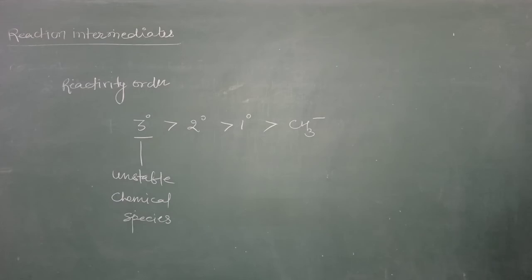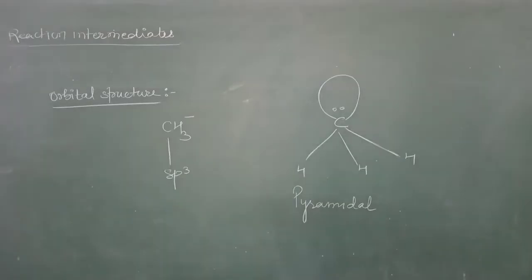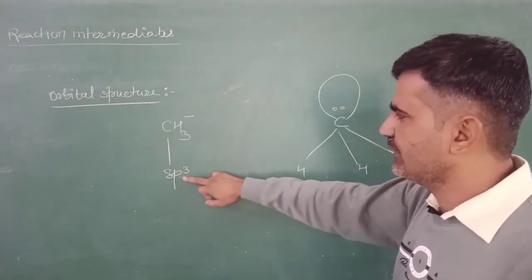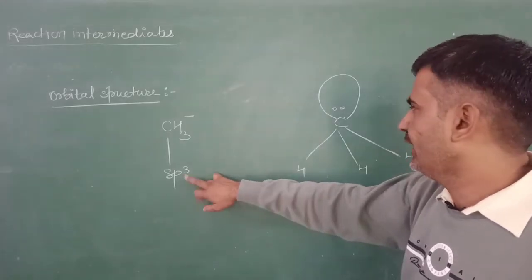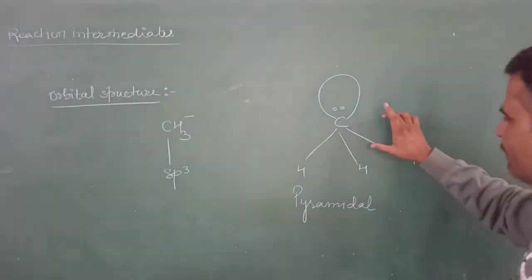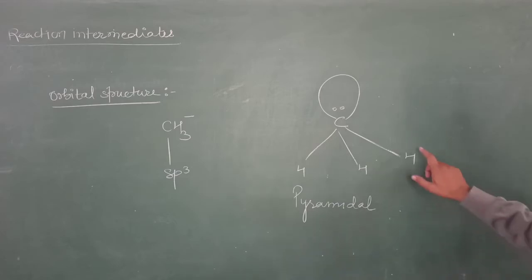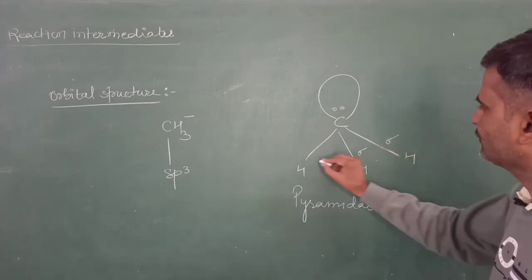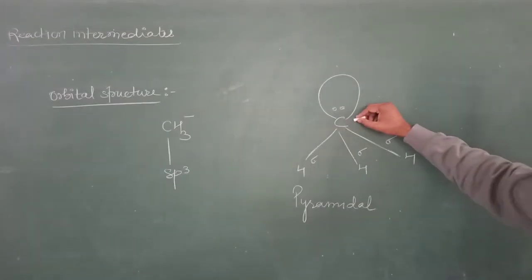Now after this we will study the structure of carbanion. Now student, this is the orbital structure of the methyl carbanion. In the methyl carbanion, this carbon is sp3 hybridized and it has a pyramidal structure, because three sp3 hybrid orbitals of this carbon overlap, forming sigma bonds with these hydrogens, and one lone pair of electrons is present.